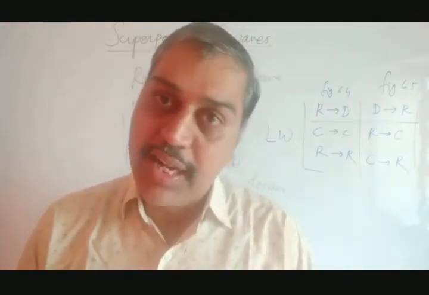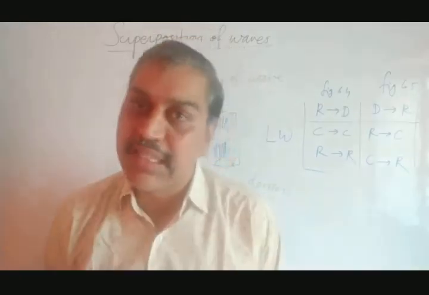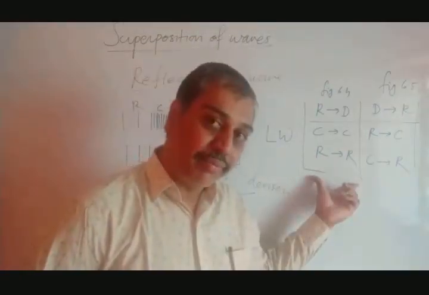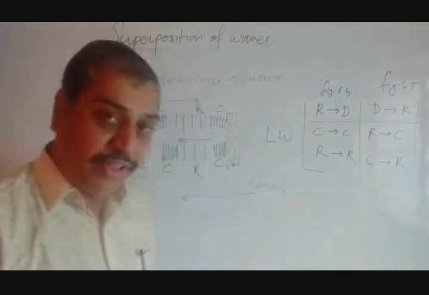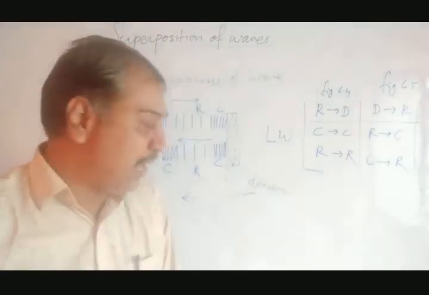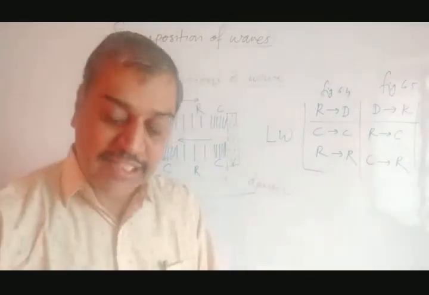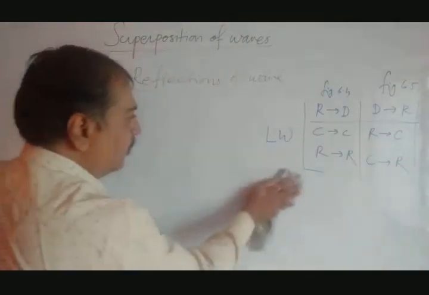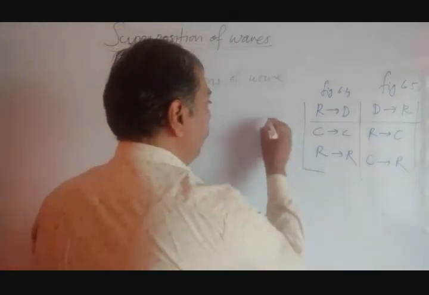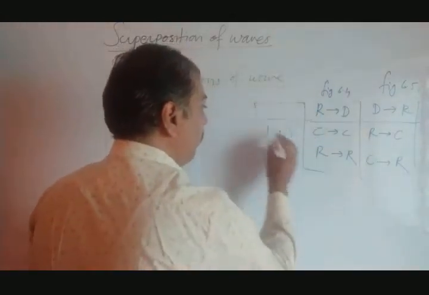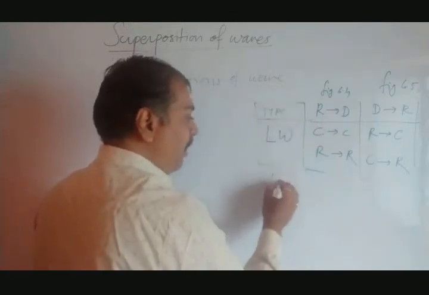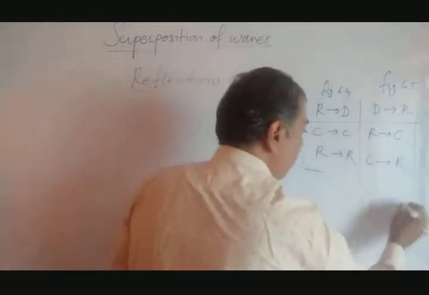Initially we have seen the condition for reflection of transverse wave. If you combine this table with the initial table, you can combine these conditions with the transverse wave. So how can we consider? You can create such a table. We have longitudinal wave and transverse wave, and write down the conditions here.